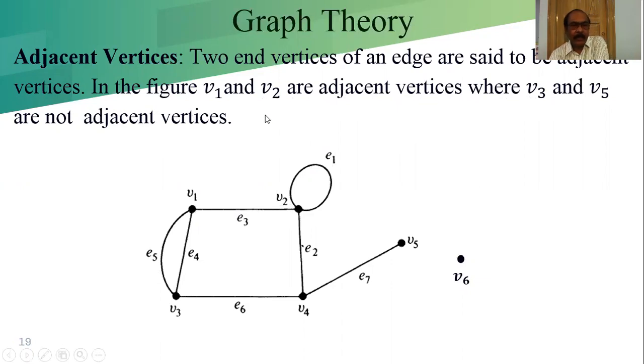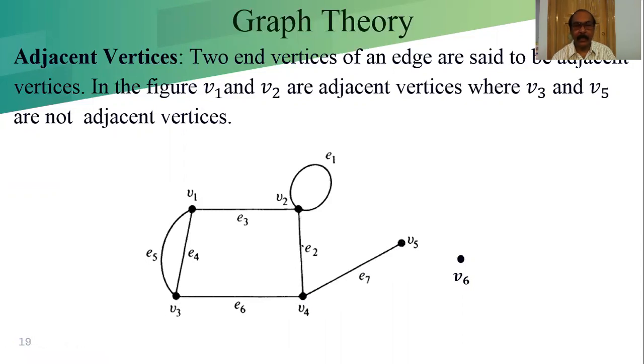In the same way, V3 and V5 are not directly connected by an edge. They are connected via two edges. That's why they are not adjacent vertices. Like that, V2 and V4 are adjacent vertices, V3 and V4 are adjacent vertices, and V4 and V5 are adjacent vertices.